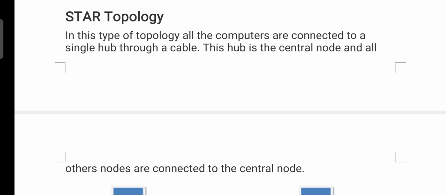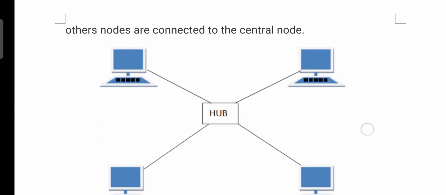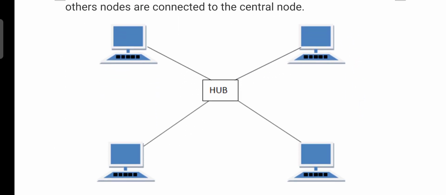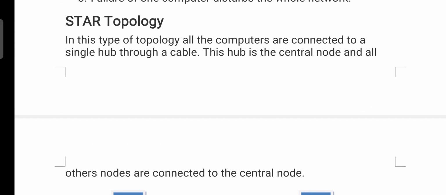Star topology means, see this image, in this topology all the systems that are present in the network are connected to a common hub with a single, individual cable. All the systems are individually connected to the single common hub. In this type of topology all the computers are connected to a single hub through a cable. A cable is separately used to connect each system and the hub.